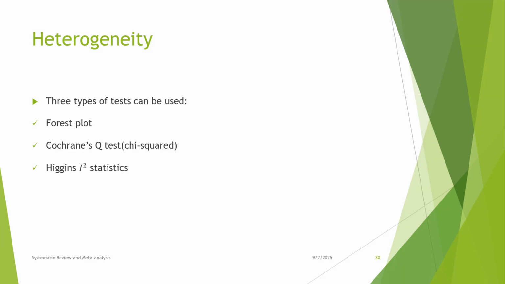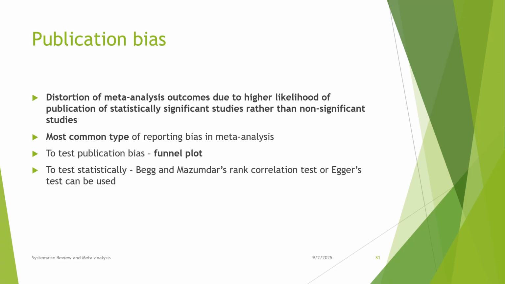For heterogeneity, three types of tests can be used: forest plot, Cochrane Q test, and Higgins I-square statistics. Publication bias is the distortion of meta-analysis outcomes due to the higher likelihood of publication of statistically significant studies rather than non-significant studies. It is the most common type of reporting bias in meta-analysis.